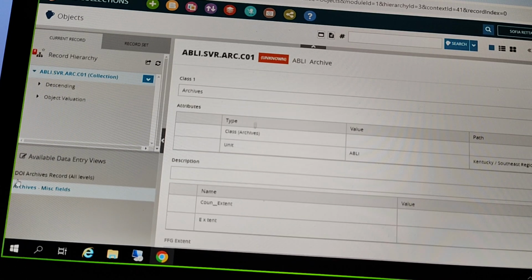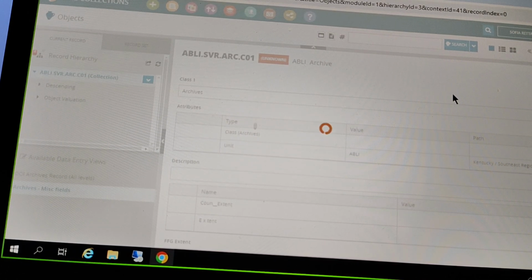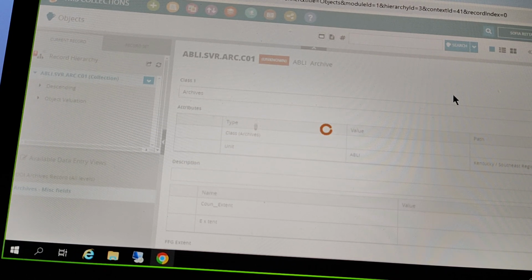Okay. So now that I have made my collection level record, I have that first starting point in my archive records. At this point, I probably want to pause before I go on to do more cataloging and add in these additional levels.